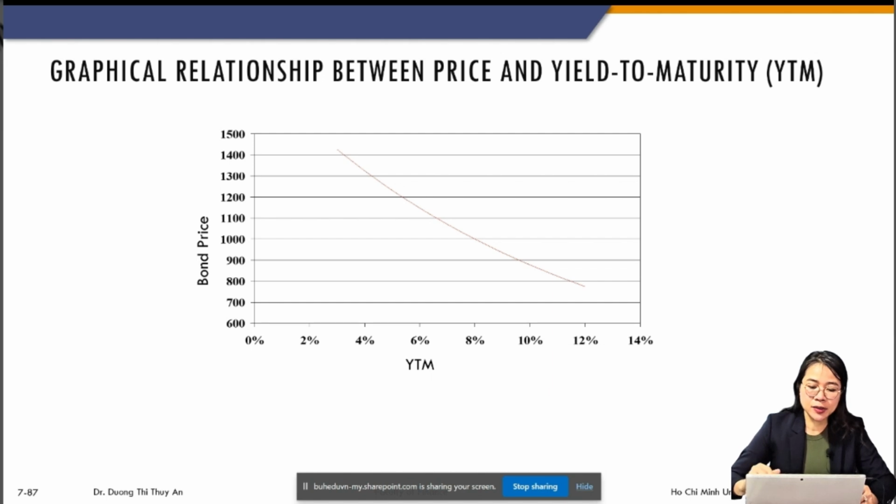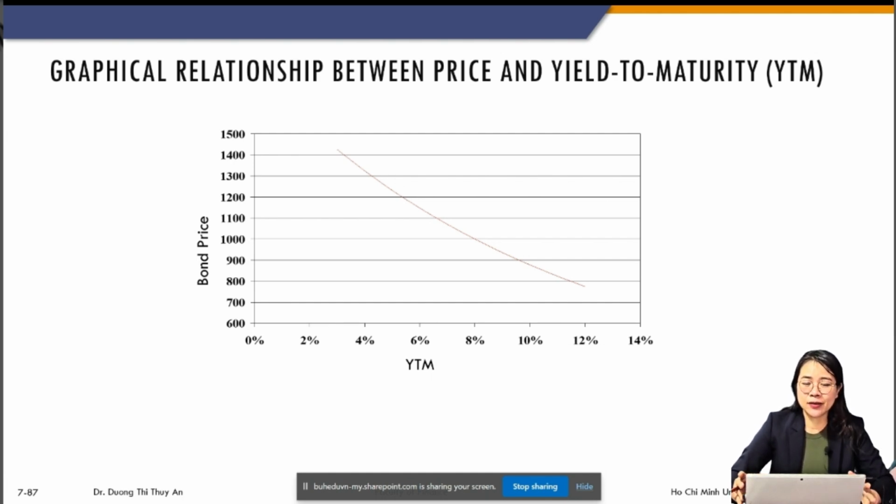Okay, again, this is the relationship between the price and the yield to maturity, and this relationship is inverse. The higher the YTM, the lower the price, and vice versa. You can explain this from the real-life perspective. Imagine you issue a bond with, for example, a coupon rate of 8% per year, but in the market interest rate is somewhere around 10%, then your bond is not attractive at all, right?